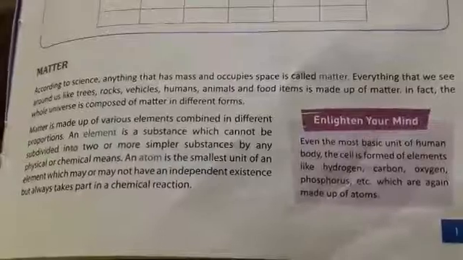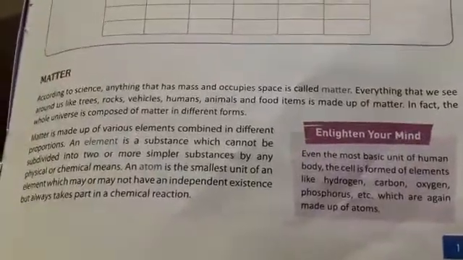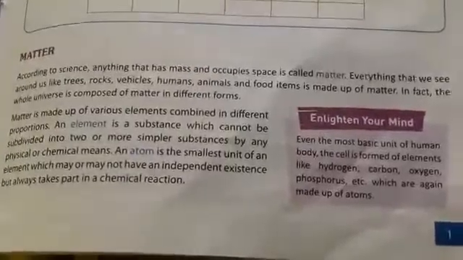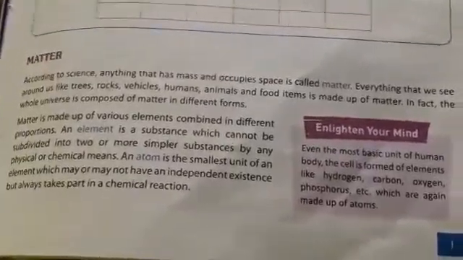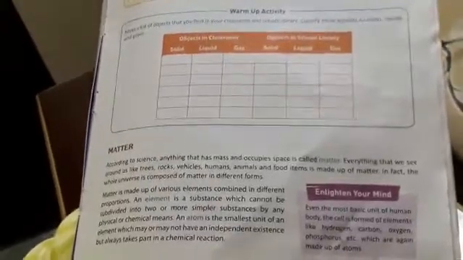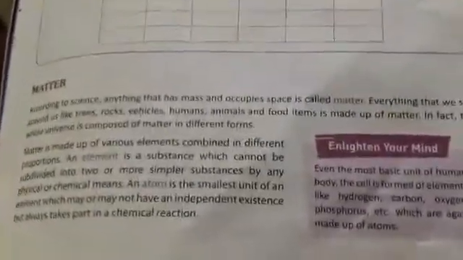Children, matter is made up of various elements combined in different proportions. What is written? Matter is made up of various elements combined in different proportions. Element. So let us see what an element is. An element is a substance which cannot be subdivided into two or more simpler substances by any physical or chemical means. Now, what is an atom?